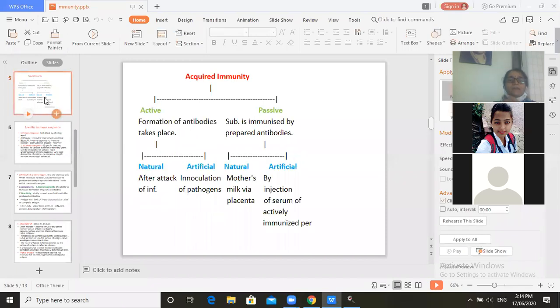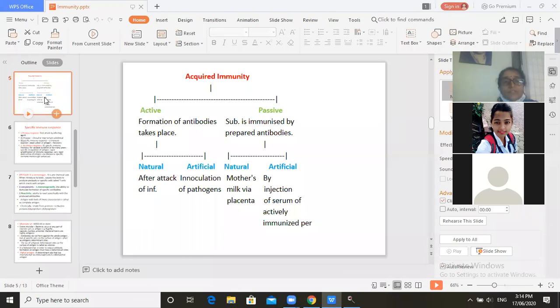Acquired immunity: active and passive immunity. In active immunity, formation of antibodies takes place when the organism enters your body.